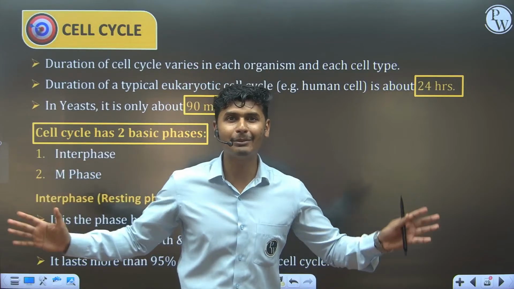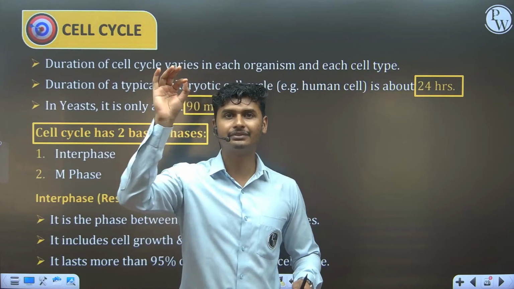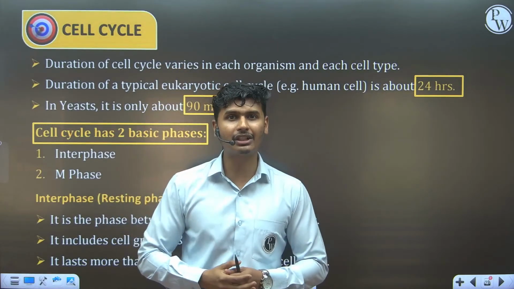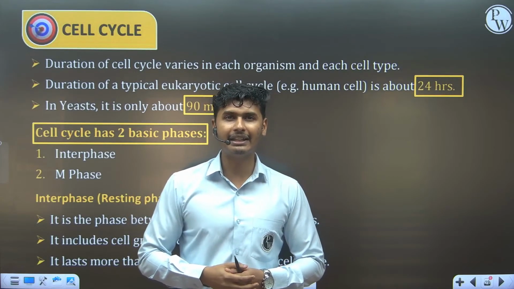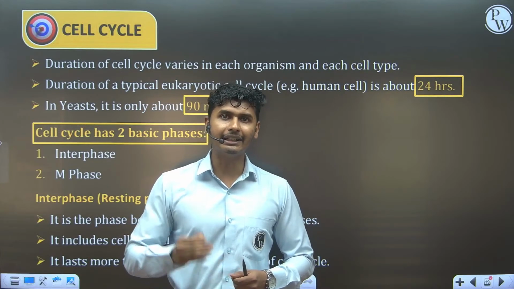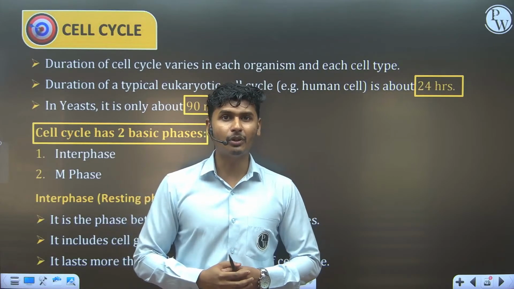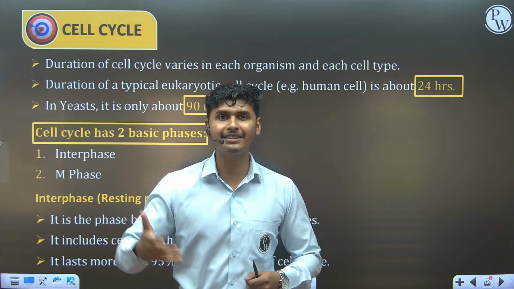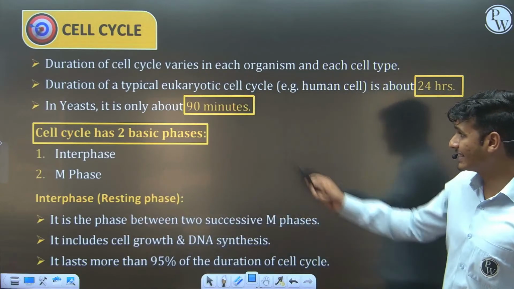Cycle is like karma. It starts here and ends here. If you do any good thing in your life, definitely it will be reflected in your future life. And any bad thing you do, definitely it hits you in the upcoming future. So do good things in your life. Always try to do the best for everyone. Okay, let's start with the cell cycle.